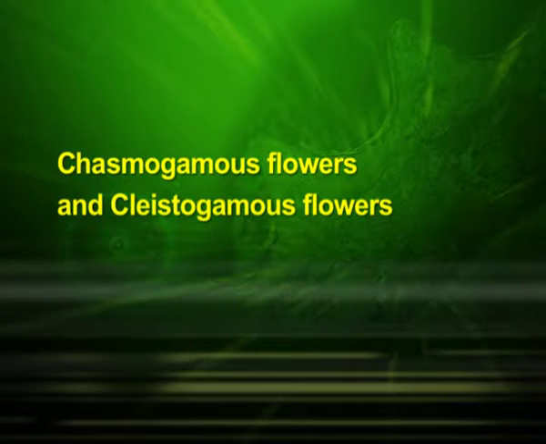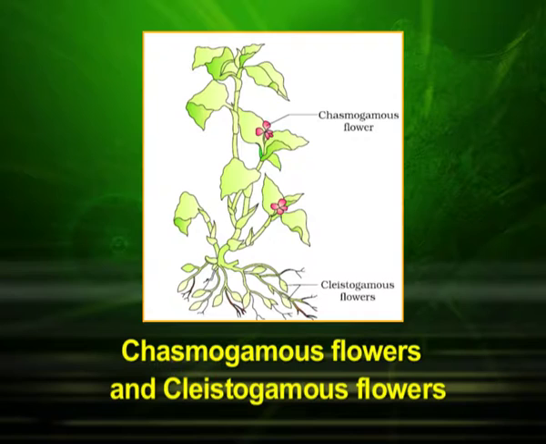Some plants such as viola or common pansy, oxalis and commelina produce two types of flowers. They are chasmogamous flowers and cleistogamous flowers. In this diagram, we can observe the cleistogamous and chasmogamous flowers. The chasmogamous flowers are similar to flowers of other species with exposed anthers and stigma. On the other hand, cleistogamous flowers do not open at all.